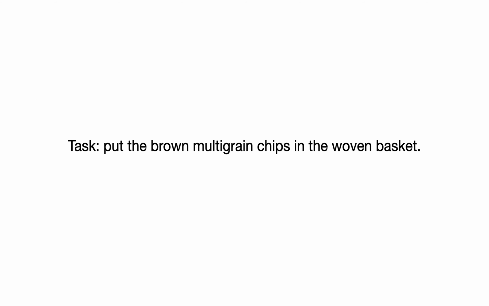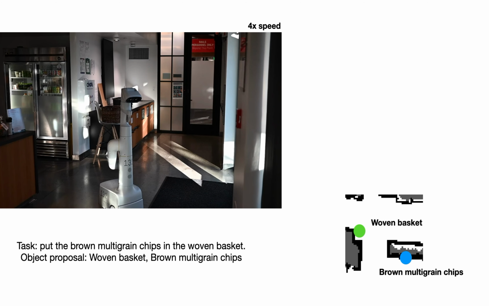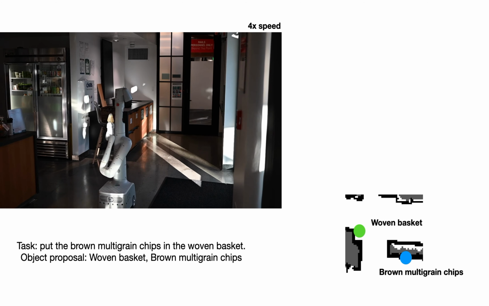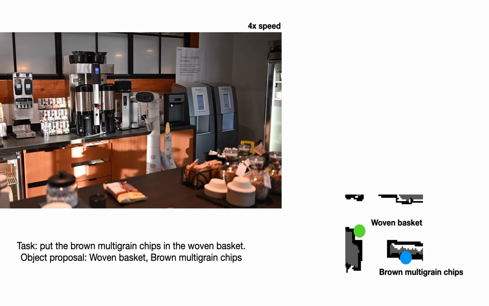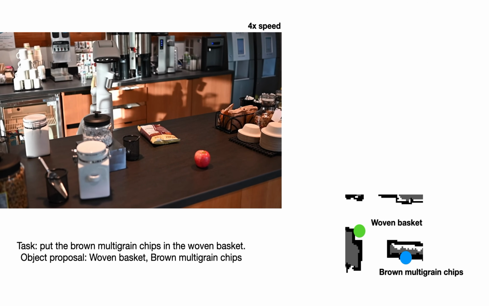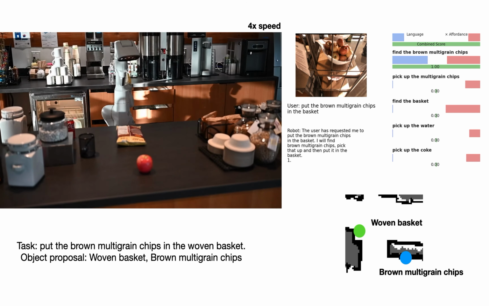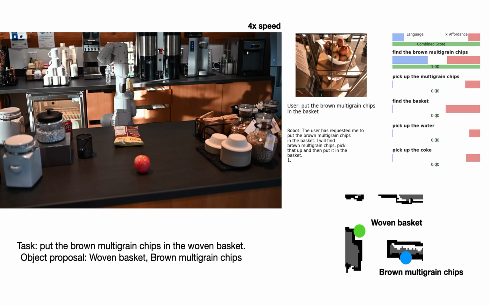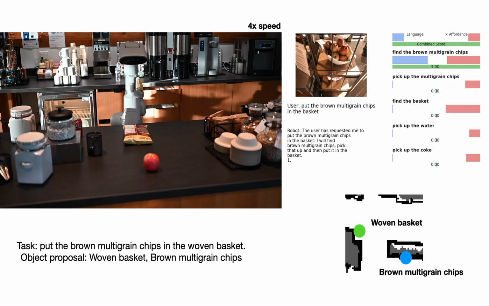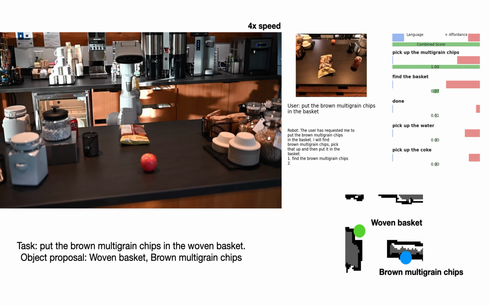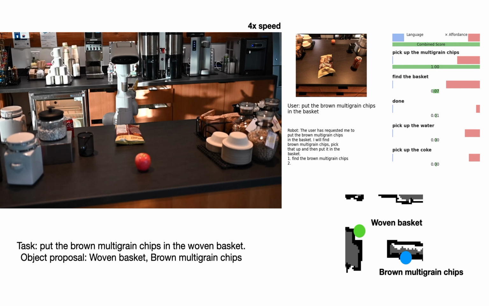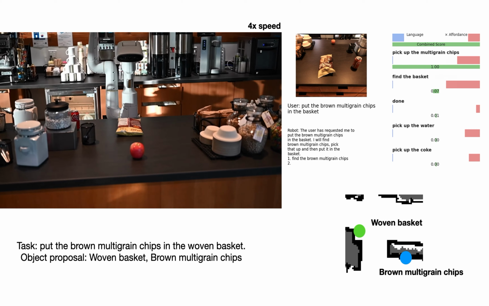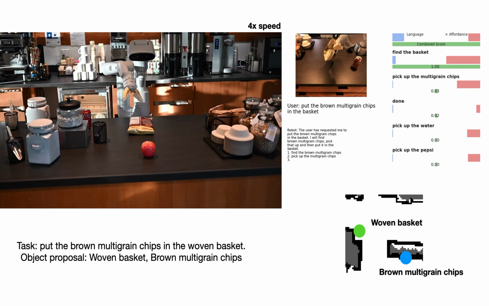And let's see the robot finish one of the tasks. The task is to put the multigrain chips in the woven basket. These two concepts are novel to the robot. However, because it has already explored the scene, it can find where the multigrain chips and the woven basket are. And then it proceeds with picking up the multigrain chips and placing them in the woven basket.